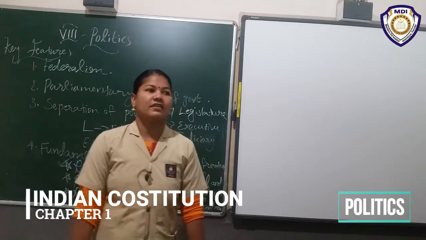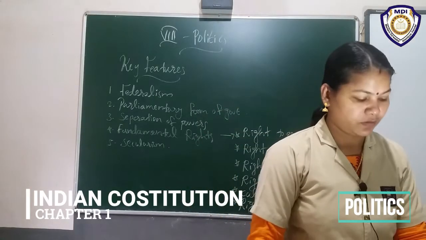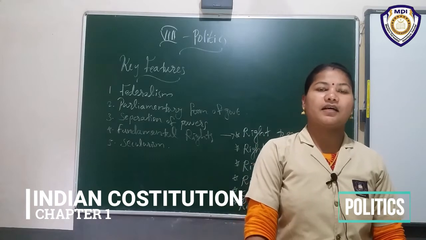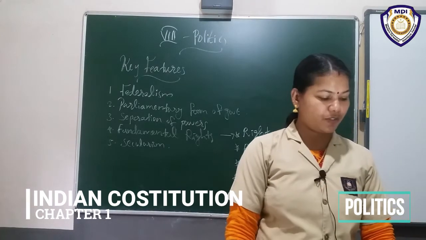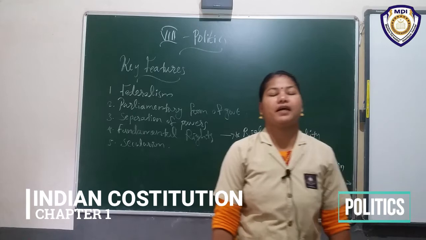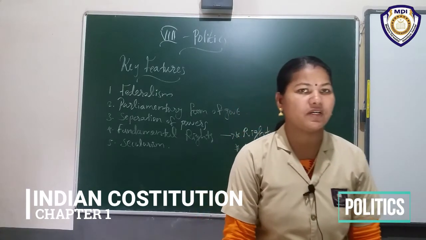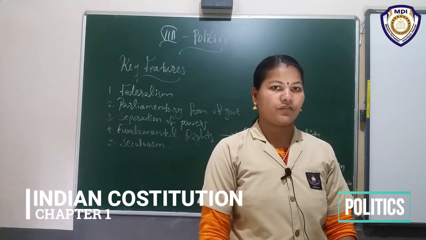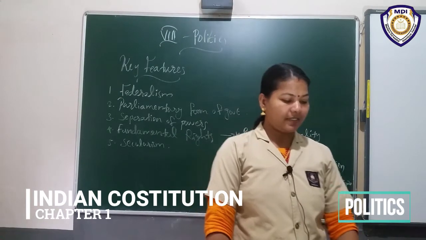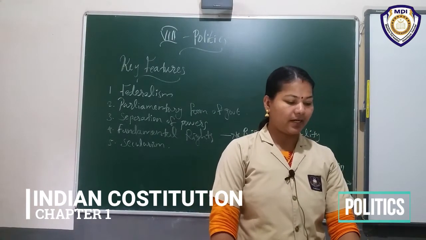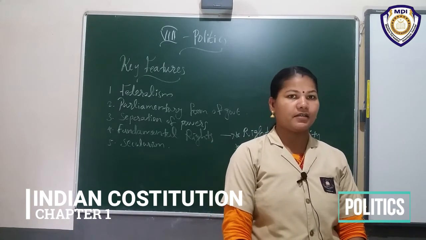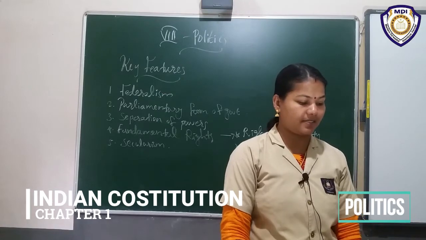Okay. We know that 6 fundamental rights we already discussed. What are the 6 fundamental rights? Right to equality, right to freedom, then right against exploitation, right to freedom of religion, then cultural and educational rights, right to constitutional remedies.